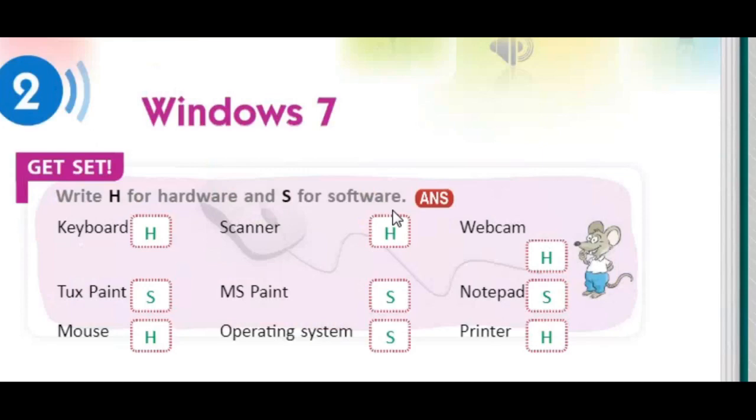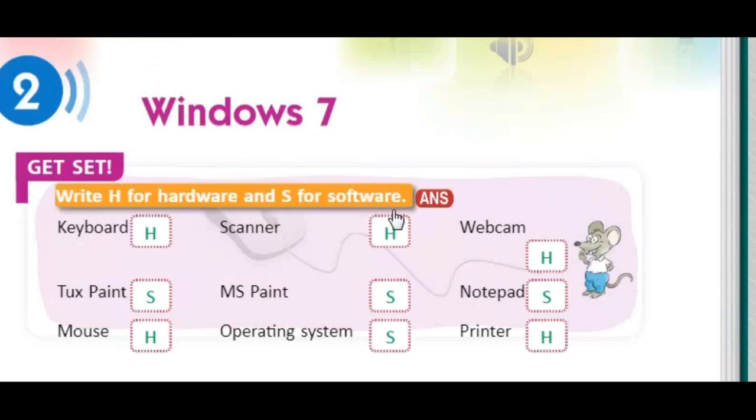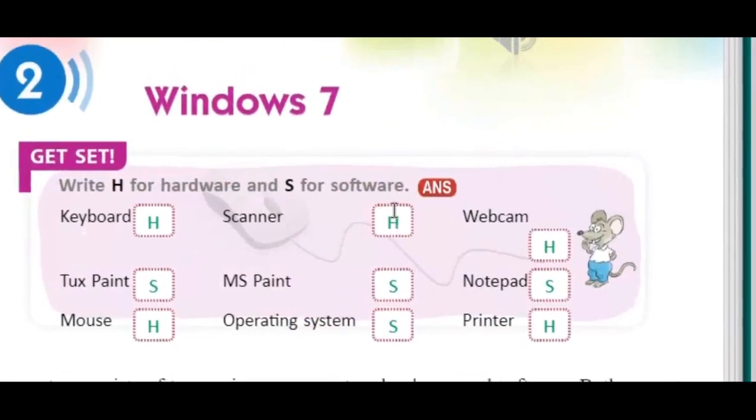So the function, the work of the operating system, is to manage all this software and hardware. In your home, your mother manages all these things. Your mother manages your homework, your snacks, even the household work. So she is a good manager. In the same way, the operating system manages all hardware and software, and this Windows 7 is the operating system that we use in our computer.